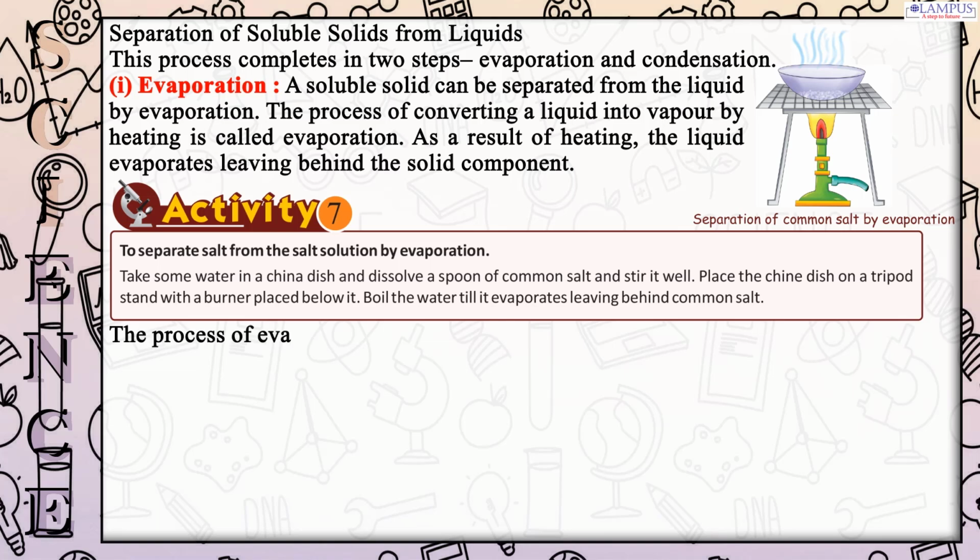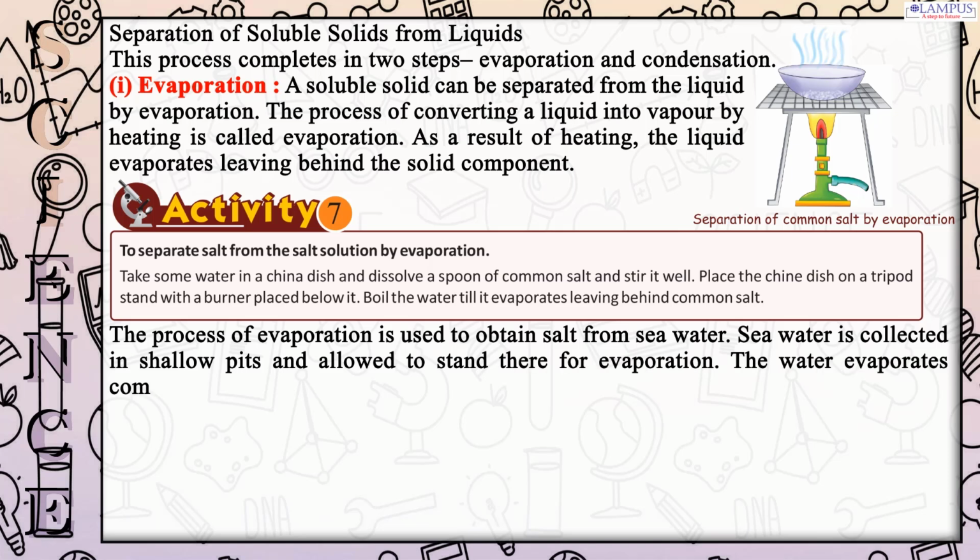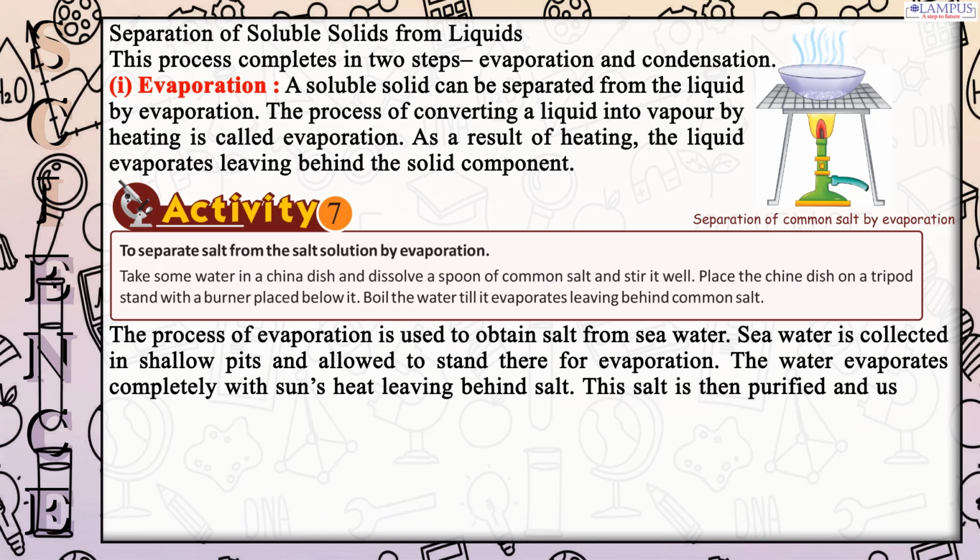The process of evaporation is used to obtain salt from seawater. Seawater is collected in shallow pits and allowed to stand there for evaporation. The water evaporates completely with the sun's heat, leaving behind salt. This salt is then purified and used as common salt.